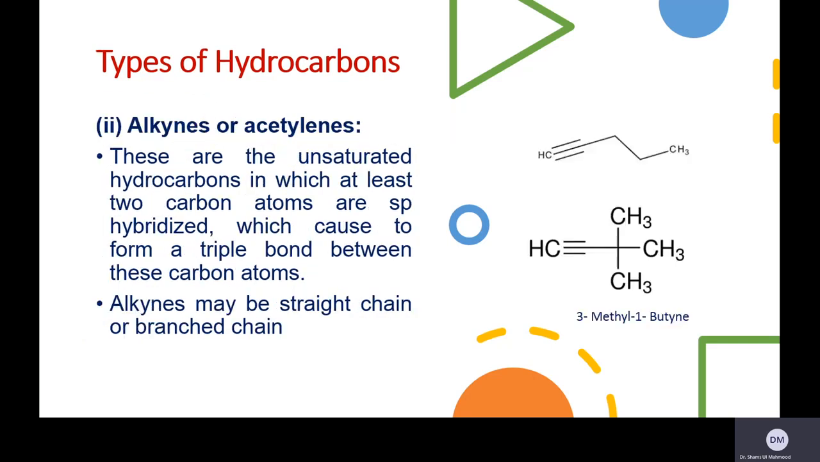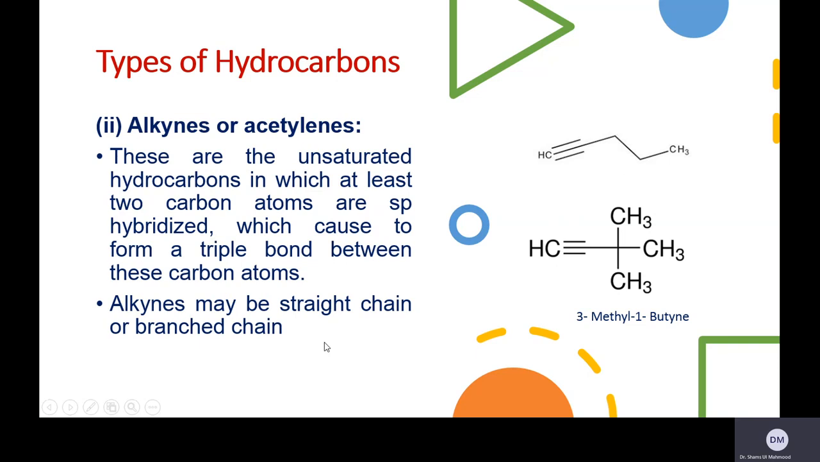Now come to the third unsaturated hydrocarbon, the alkynes. Their simplest molecule is acetylene, that's why they're also called acetylenes. These are unsaturated hydrocarbons in which at least 2 carbon atoms are sp hybridized, which causes the formation of a triple bond between these carbon atoms. So this is a triple bond, this carbon is sp hybridized, and this carbon is also sp hybridized. This kind of structure representation is called the line structure.